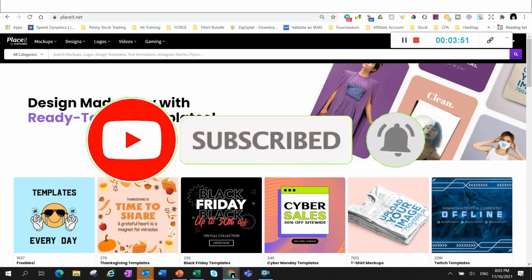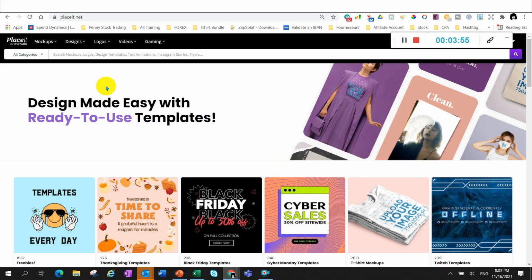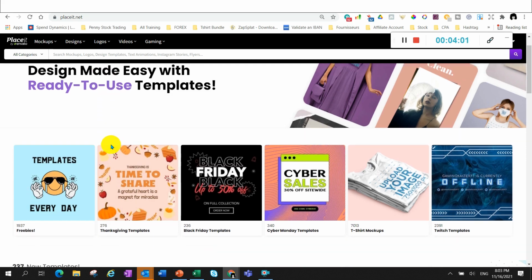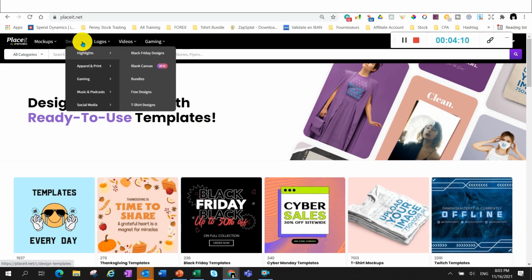My favorite tool in terms of design is Placeit. This is a well-known website for designers. It's for when you are not a very good designer, but you are looking for templates ready to use. You can go in there and do it. So what I'll do, I click on design here and go to the t-shirt design.